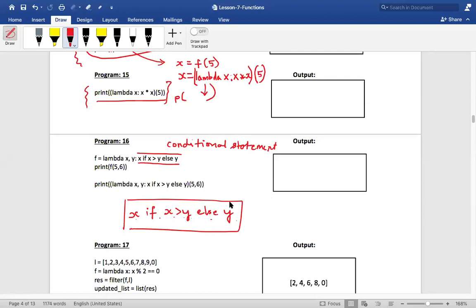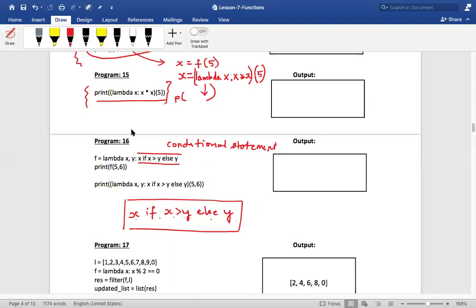Is that clear, my dear friends? Akshata, can you read it? Return x if x is greater than y, else return y. Awesome. Can you please write it down somewhere? Return x if x is greater than y, else return y. So this is what it means. You'll have to read it like this.